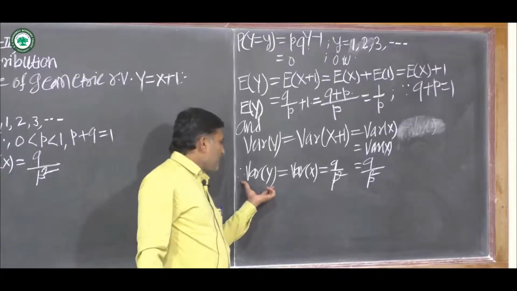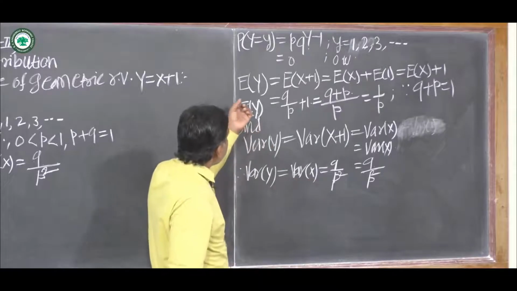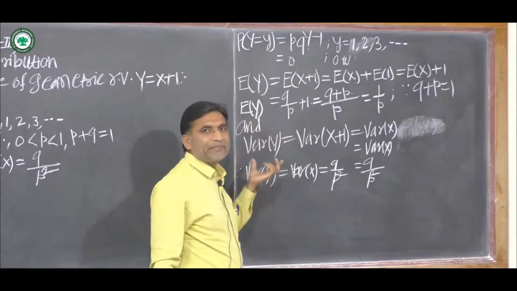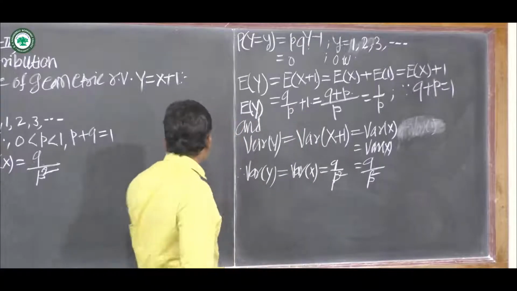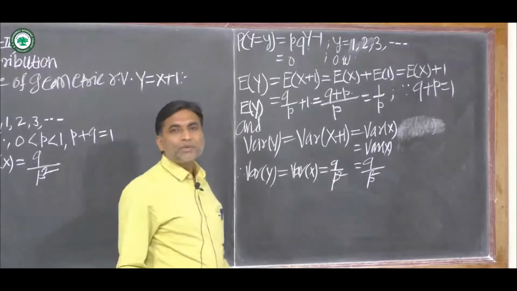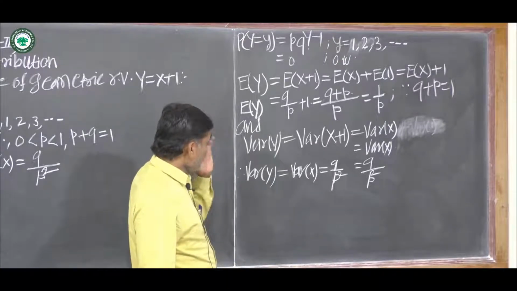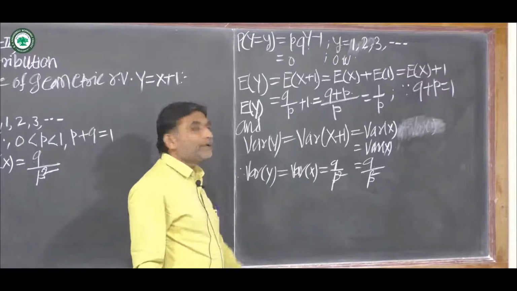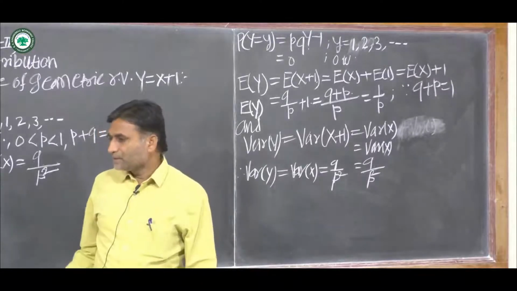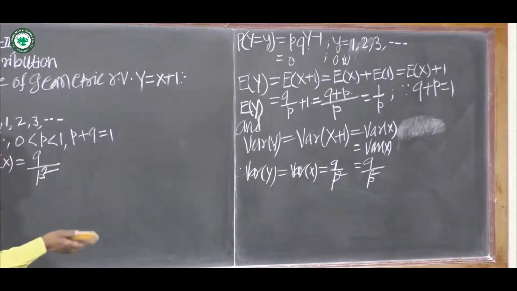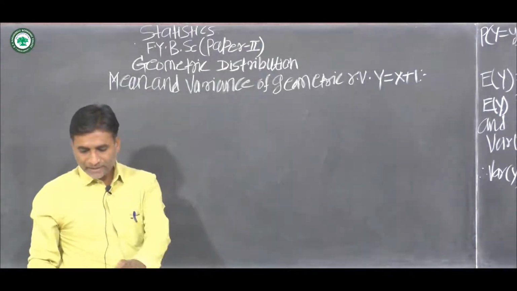The variance of random variable Y is equal to the variance of random variable X, but the expected values are different. The expected value of Y is equal to 1 by p, and the expectation of X is equal to q upon p. Now we see the relationship between the mean and variance of random variable X.